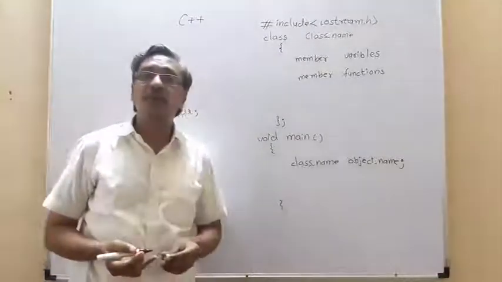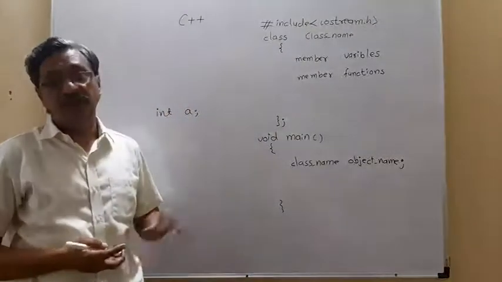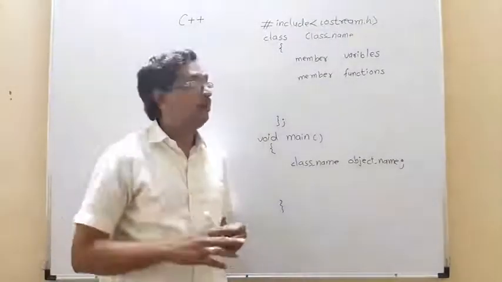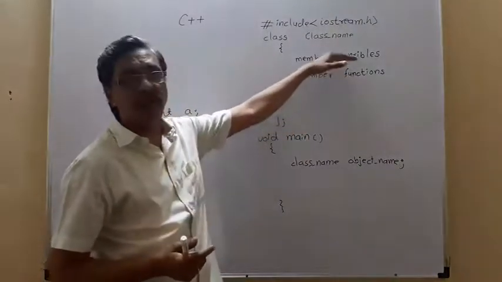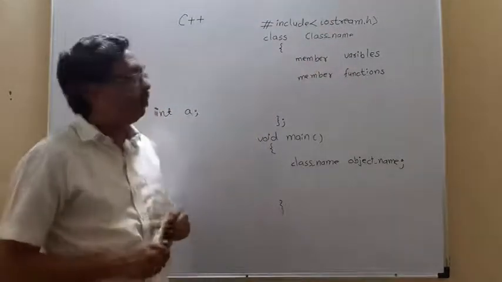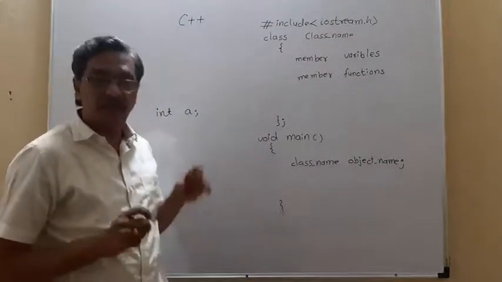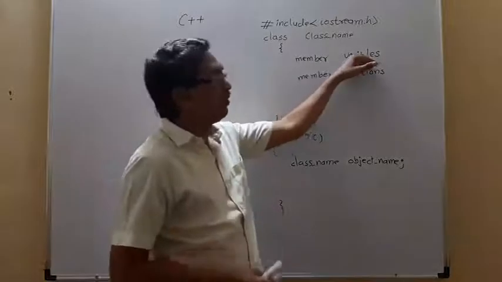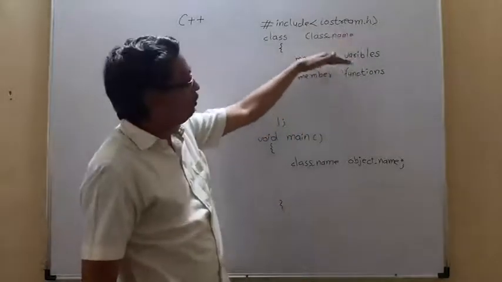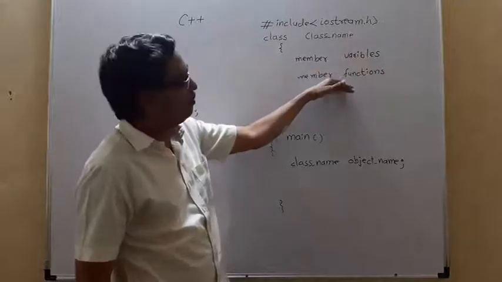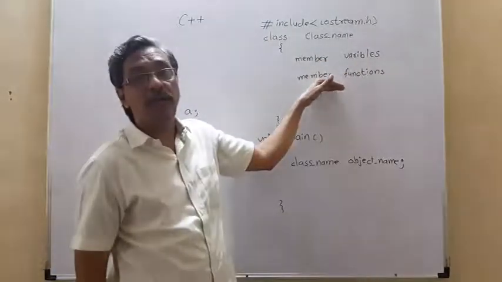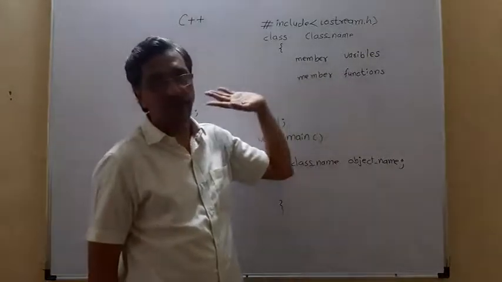We call them member variables and member functions in C++. In Java, C# or Python, we call these methods, and member variables are called the elements of your class. But in C++, the variables which we declare within a class and the functions we write within a class are called member variables and member functions. Any variable can be accessed directly in any member function.